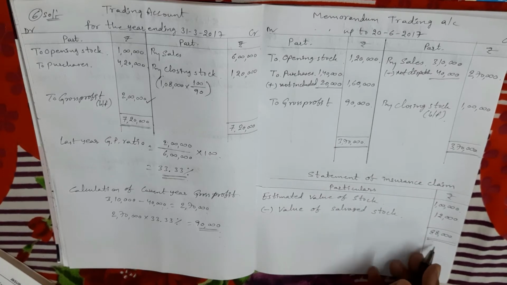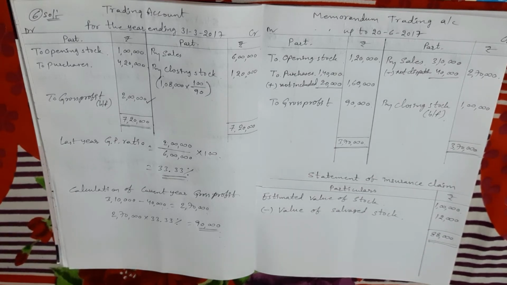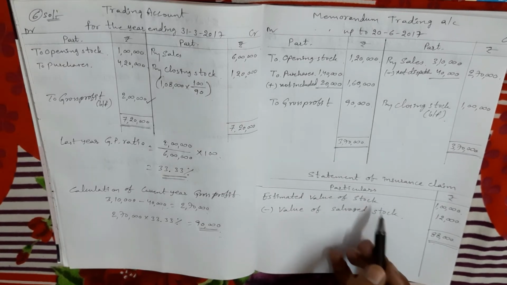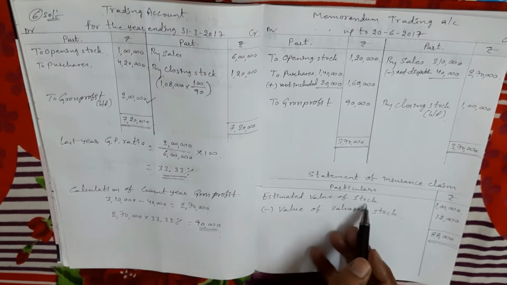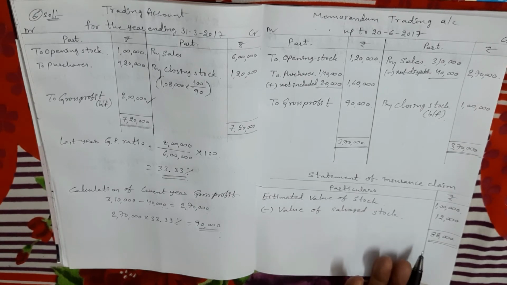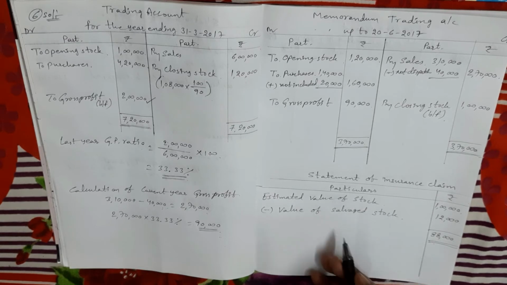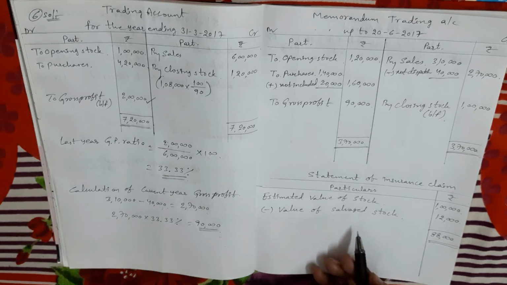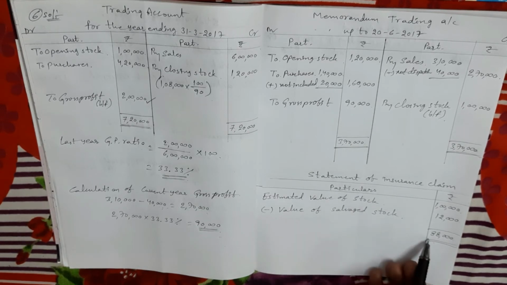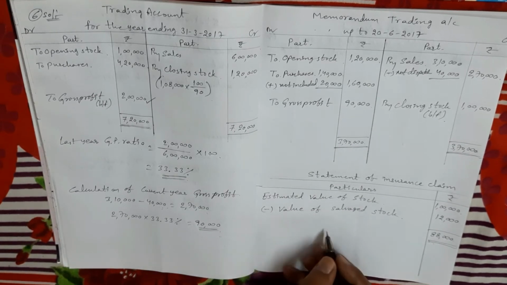Okay, but in the problem, the insurance policy amount is not given. If the amount is given, we compare the estimated value of stock with that policy amount, and if this amount is more, we apply the average clause. In the last problem we did, but in this problem it is not required because the policy amount is not mentioned. Okay, so we completed the problem.